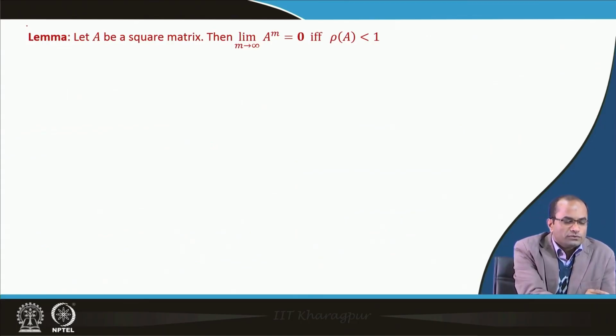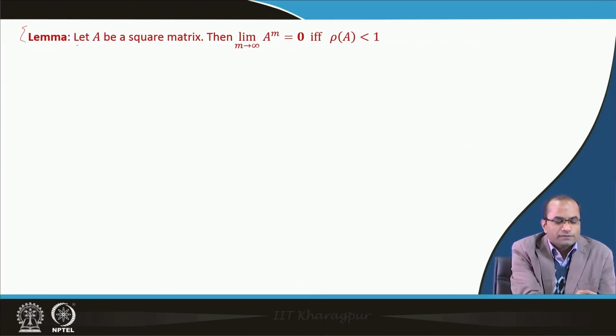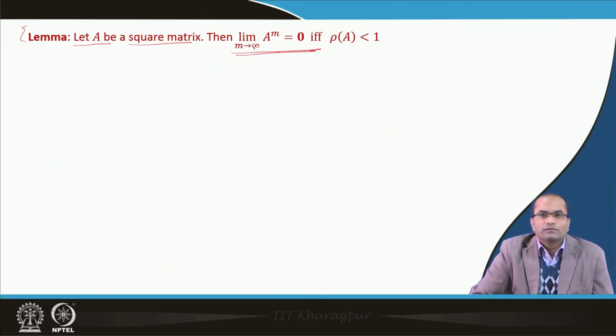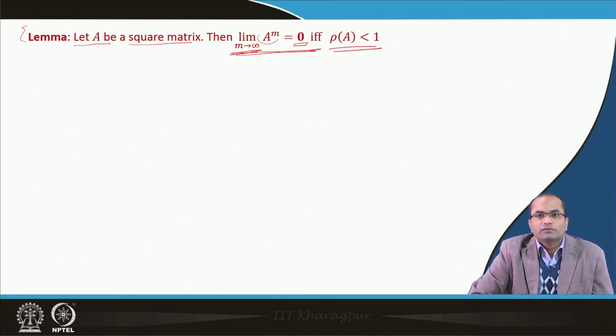To prove this result, or at least to get some idea of the proof of this necessary and sufficient condition, we will first prove this result. Let A be a square matrix, then we will show that A power m, the product of A, m times, goes to a 0 matrix when m goes to infinity if and only if the spectral radius of A is less than 1, that means all the eigenvalues of A have absolute value less than 1.